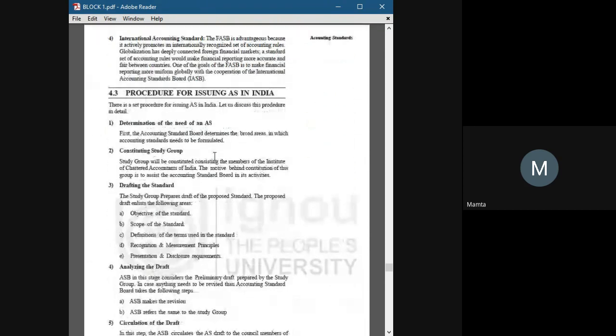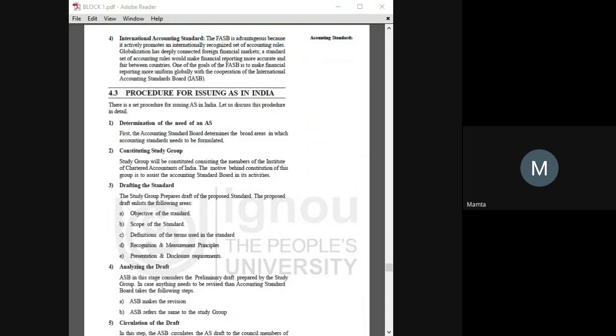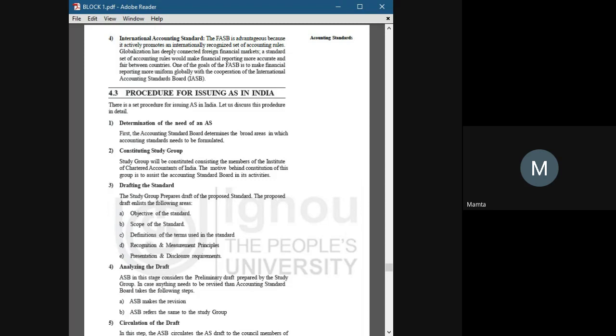When two companies of different countries deal with each other, it is necessary that they share a common accounting standard. So this is the benefit which accounting standards provide us.